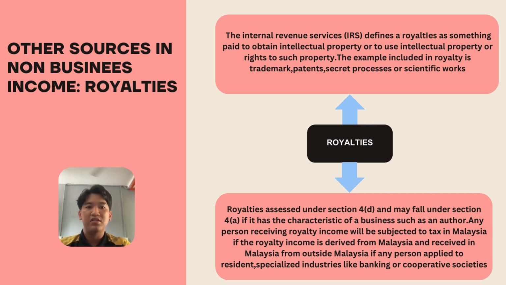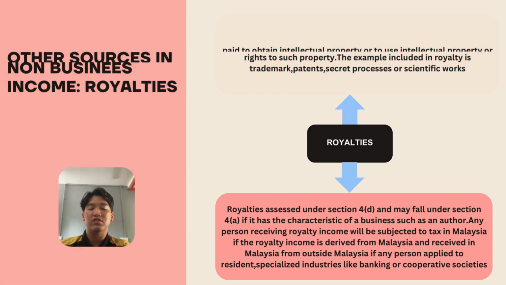Royalty is also assessed under Section 4D and may fall under Section 4A if it has the quality of a business, such as an author. Any person receiving royalty income will be taxed in Malaysia if the royalty income is derived from Malaysia, or received in Malaysia from outside Malaysia. Special rules apply to residents and specialized industries like banking or cooperative societies.